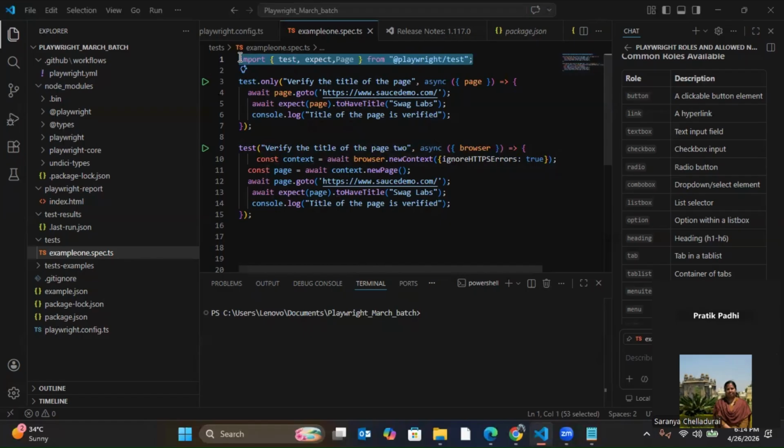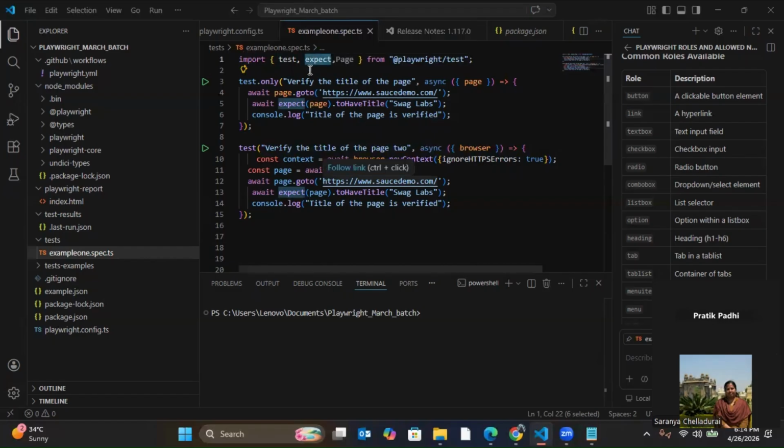Then only you can use it, because we'll be using test. So these are predefined keywords. That means when I say test, Playwright understands it. When I say expect, Playwright understands it, because it is already defined in it. Just like if your name is Mistress Saranya, if you open the English dictionary, mistress is predefined. It is present in the English dictionary. But Saranya, maybe it is a name, it is not present, because you are giving a name.